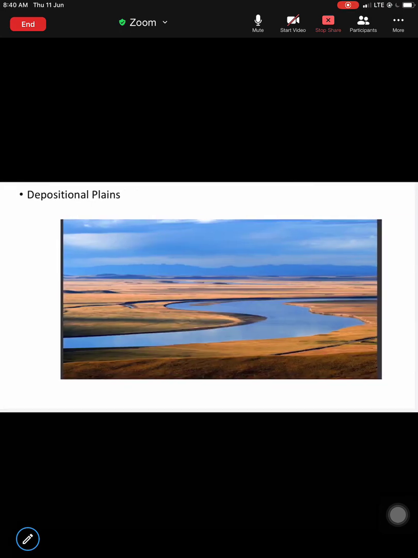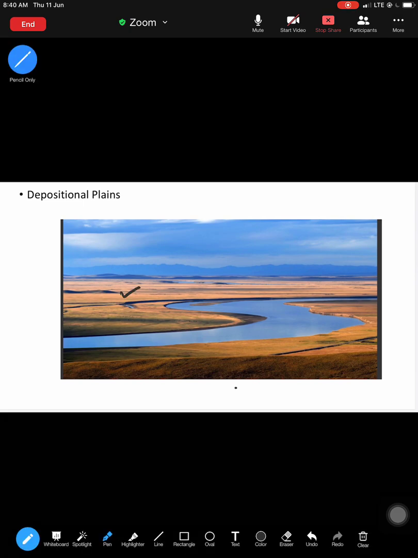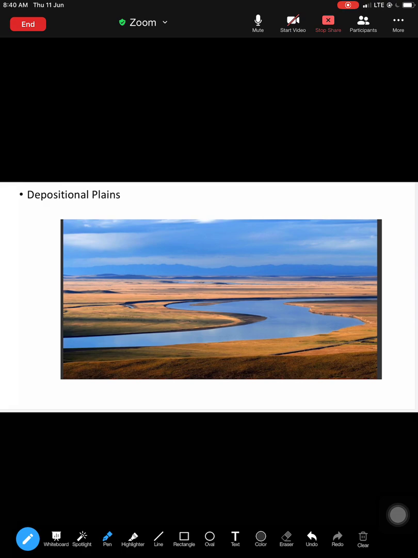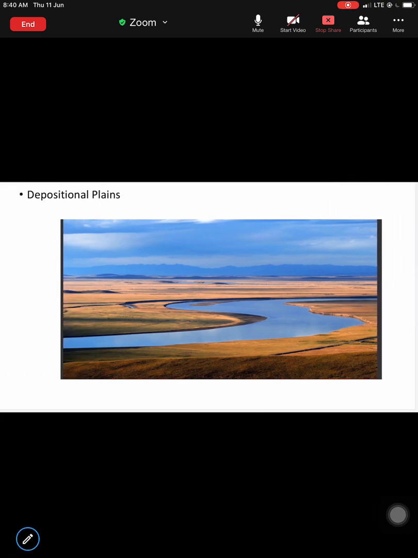Next, depositional plain, like a floodplain. I told you about the alluvial plain. So basically, mostly to do with rivers. When rivers start depositing materials at the side, these are your alluvial deposits, which are also known as a floodplain. All right. So these are your different forms of depositional plains. So that is it. This is about plains, the various types of plains and their formation.